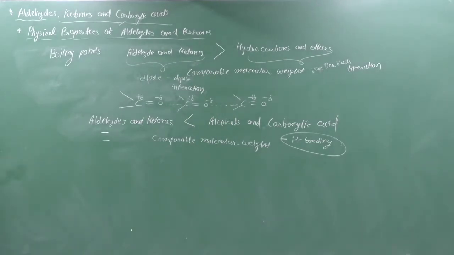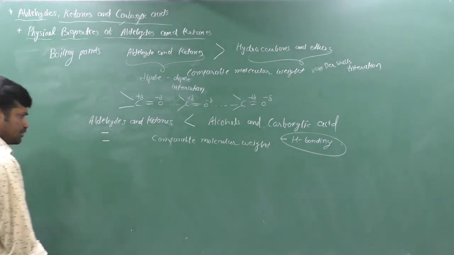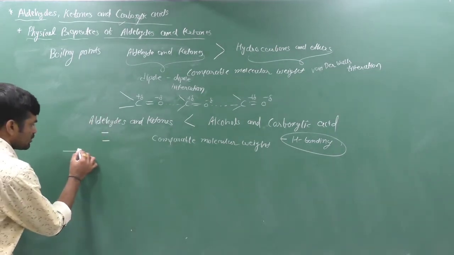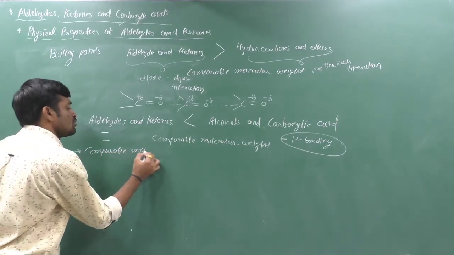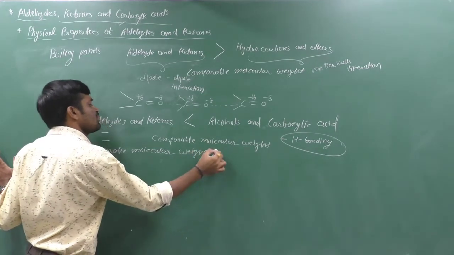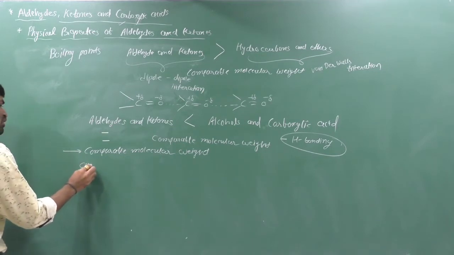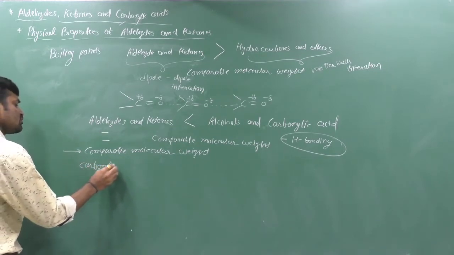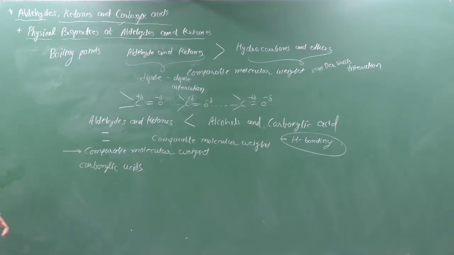So if you write down the actual order of boiling points of comparable molecular weight compounds, the order is: first, the highest boiling point is of carboxylic acid compounds, due to strong hydrogen bonding.